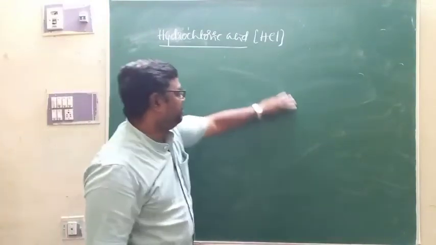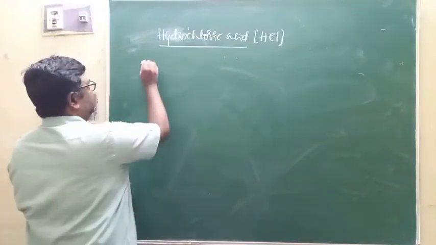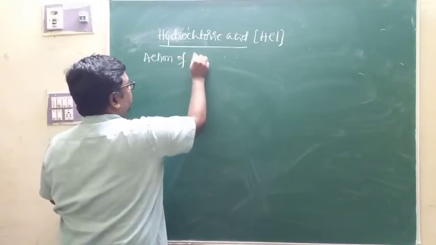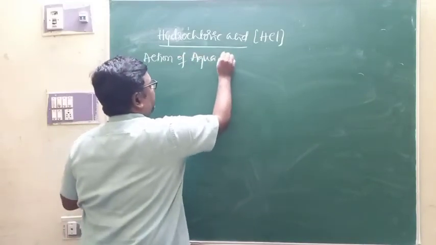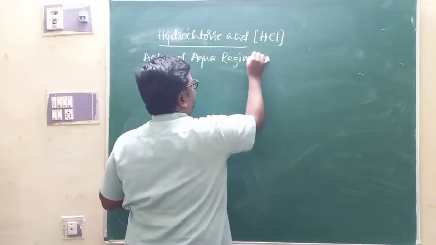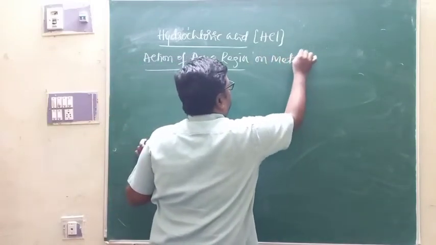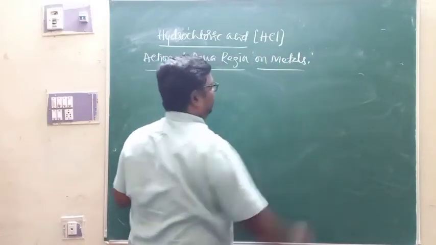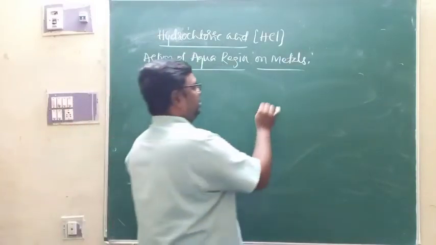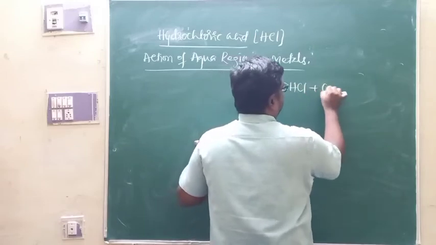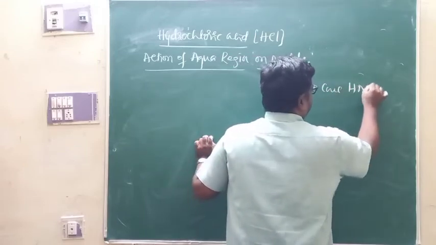Apart from that, as far as your NCERT textbook is concerned, you are supposed to study the action of aqua regia on metals. Aqua regia is a mixture of concentrated hydrochloric acid and concentrated nitric acid.